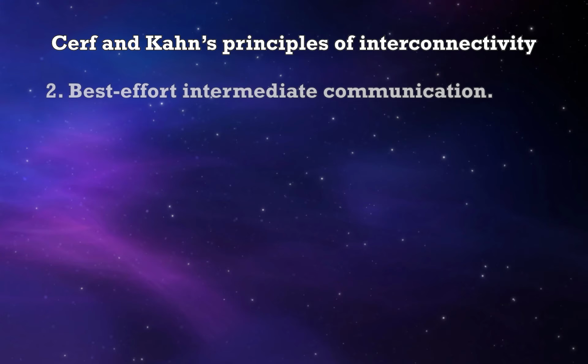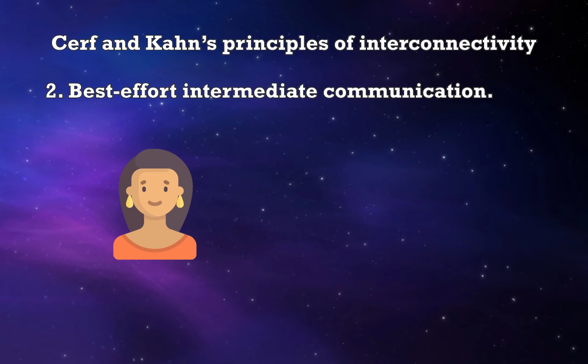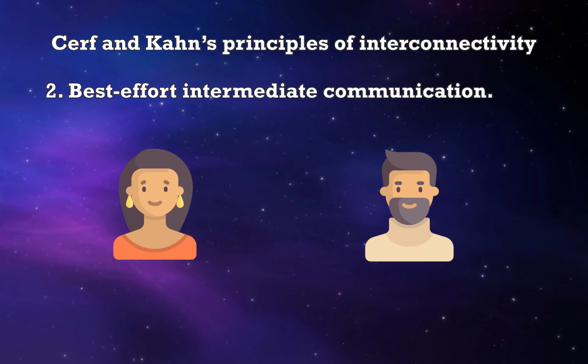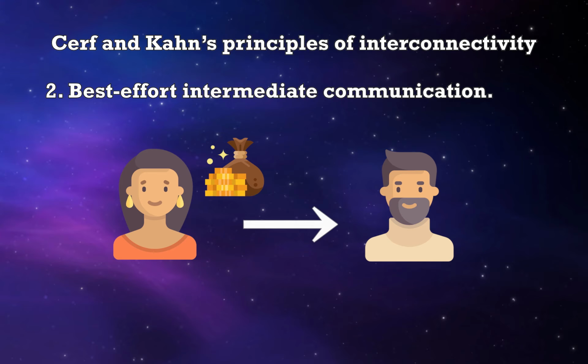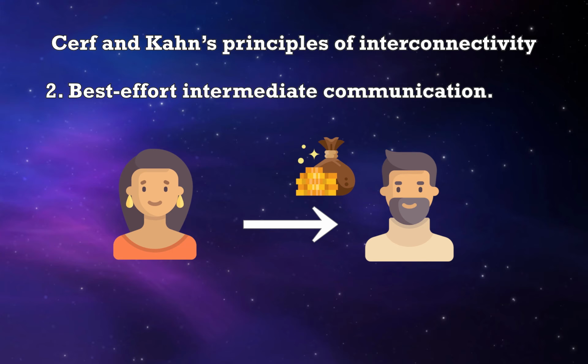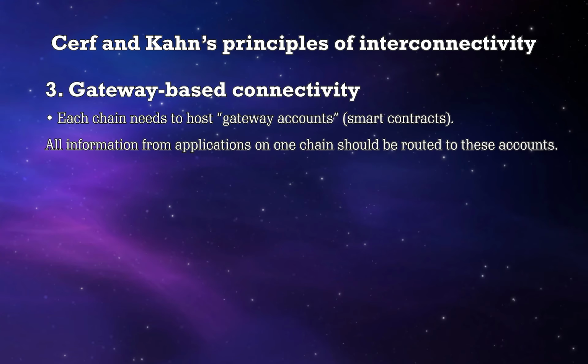Second, best effort intermediate communication. For blockchain systems, the source is often a user or an application smart contract, and a destination might include a destination chain and a contract address that the user wants to invoke. So if a cross-chain packet is dropped, no user should lose their funds, and they should be able to resend from their origins. Third, gateway-based connectivity.